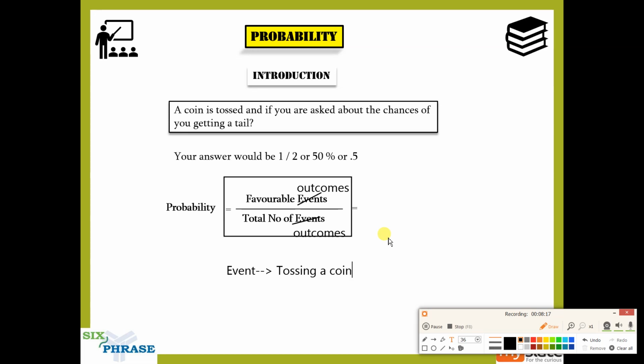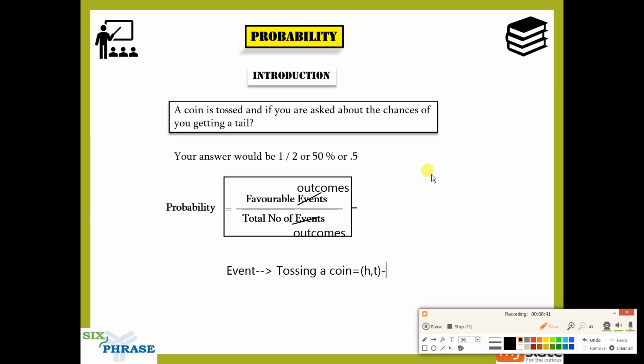While you toss a coin, either you get a head or you get a tail. There is no other way it can turn out. So here heads, tails is the total number of outcomes.